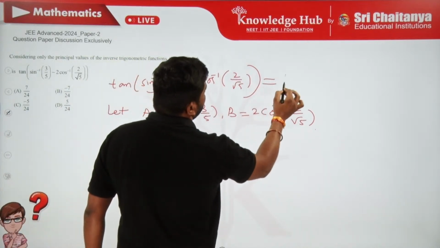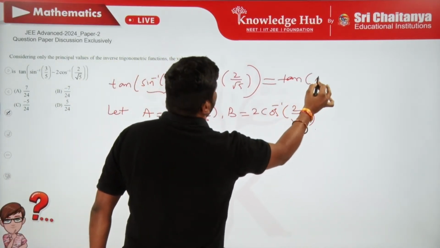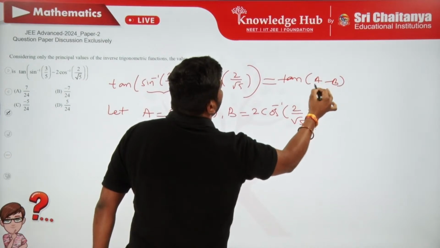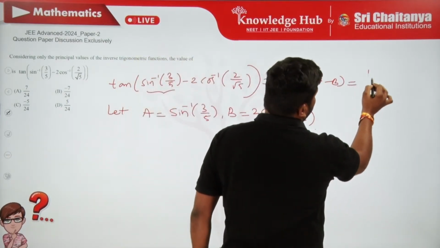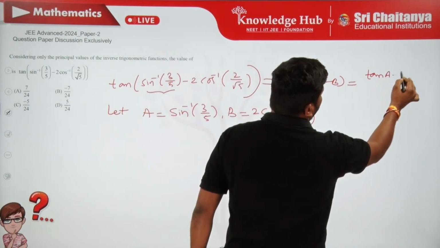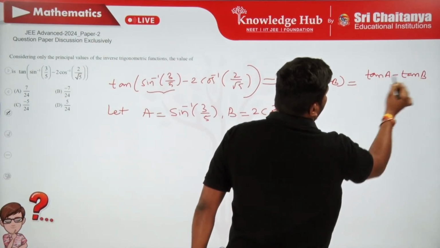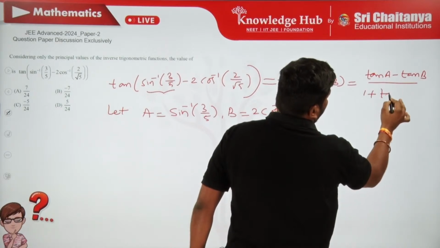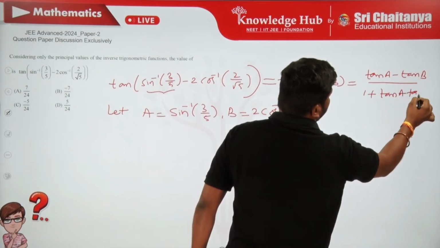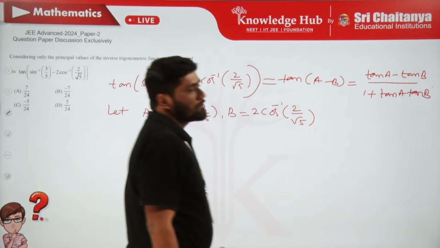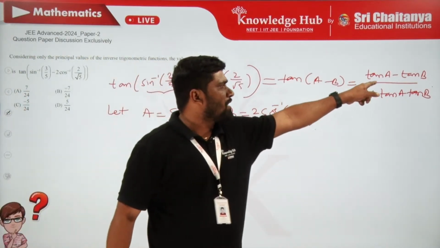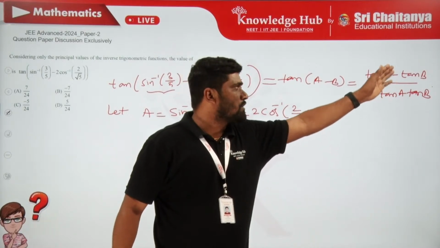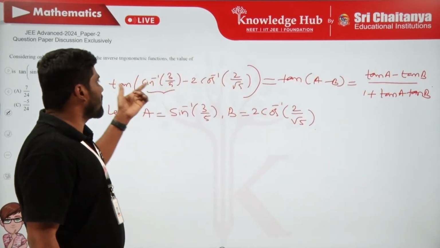Then this becomes tan of A minus B. We know very well about this formula. Tan of A minus B is tan A minus tan B by 1 plus tan A tan B. Now students, it has become so simple that it is enough to find the values of tan A and tan B, and substituting into this we get the value of the given expression.